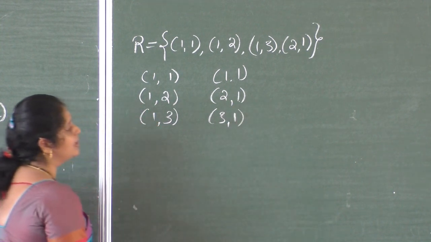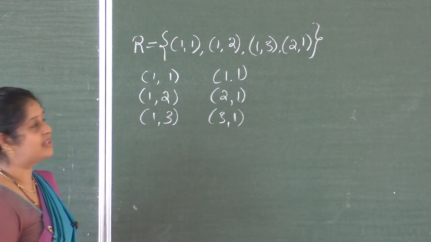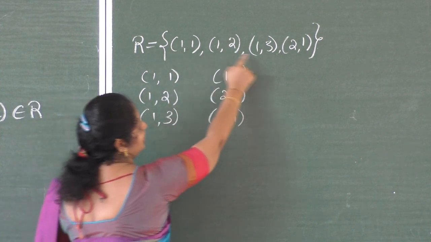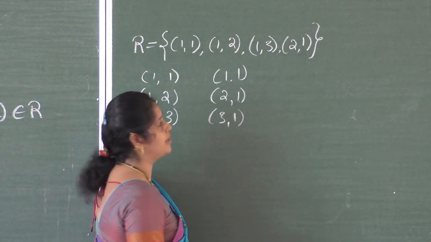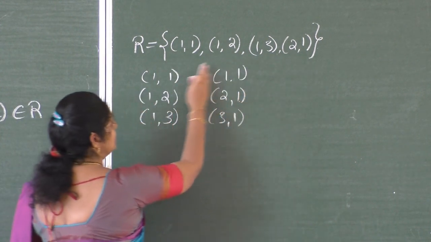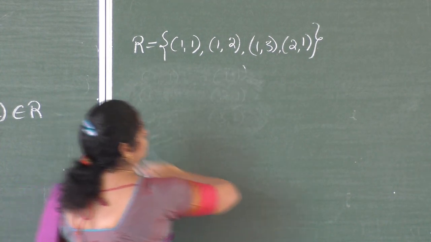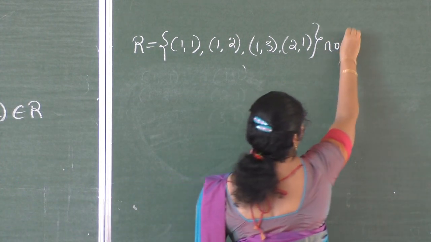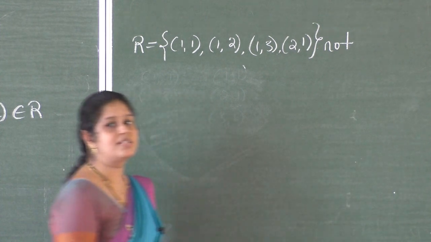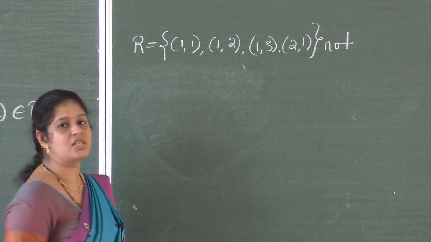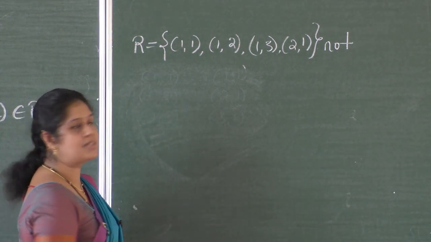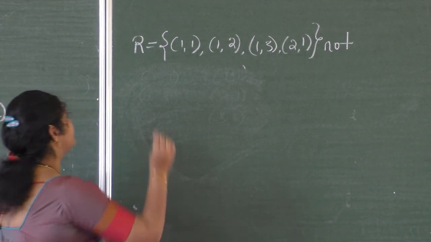But you can't see (3, 1), that ordered pair (3, 1) is not there in given relation R. So therefore, this relation is not symmetric relation. So given relation on the set A is not symmetric relation.